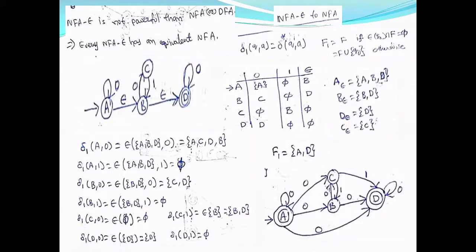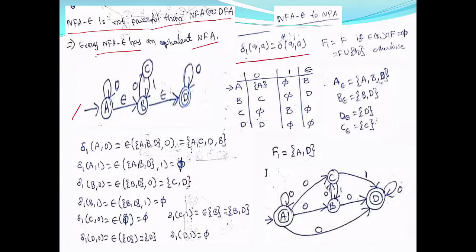Now you can see, as I said earlier, NFA is not more powerful than DFA. So NFA epsilon is also not more powerful than NFA or DFA. That means every NFA epsilon can be converted into an NFA, or you can convert it into an equivalent DFA. So how do we convert? I am taking an NFA epsilon and trying to convert it into an equivalent NFA. Now the formula you have to remember is this,